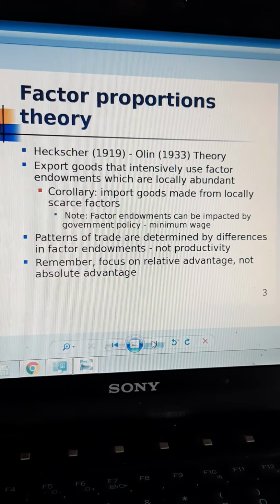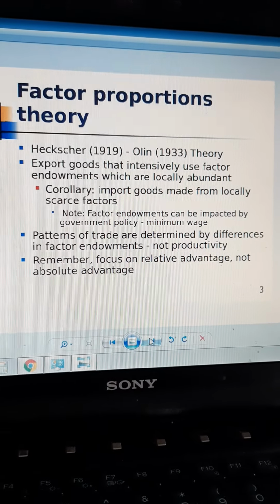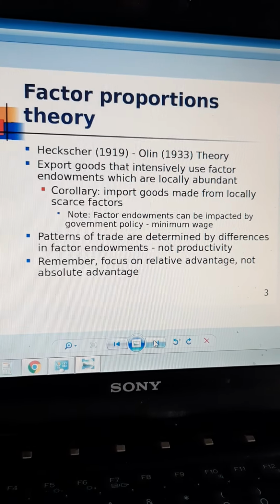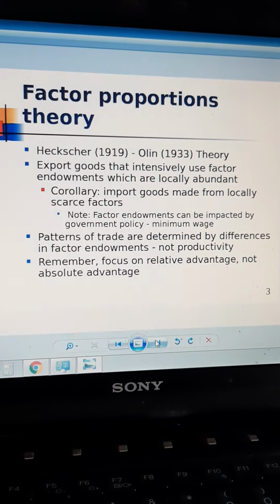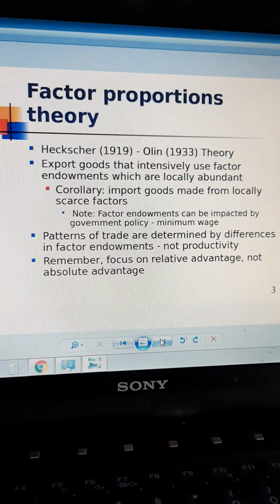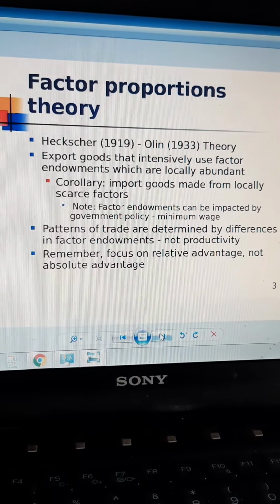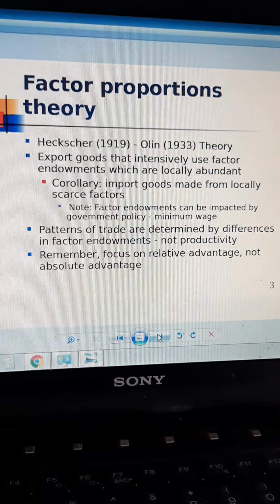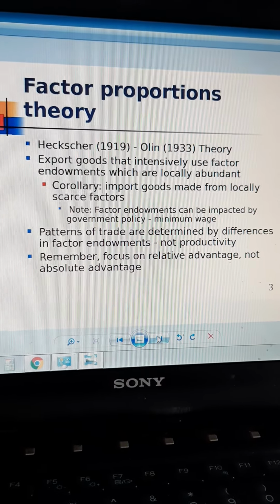Saudi Arabia has oil. So they will obviously export oil because it is locally abundant. What will they import? They will import goods that are locally scarce. If you look, they say that in Saudi Arabia, right from water to vegetables to food grains, everything comes from outside, but for dates and very few things that they could manufacture because of the climatic environment that they have. So this is the factor proportions theory.